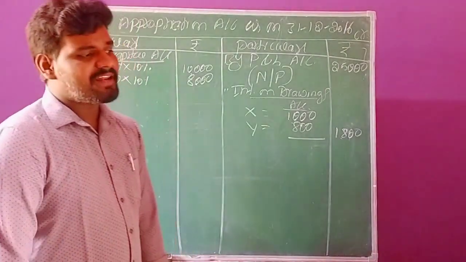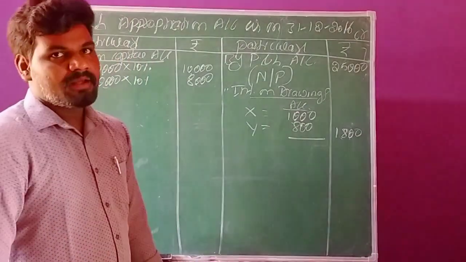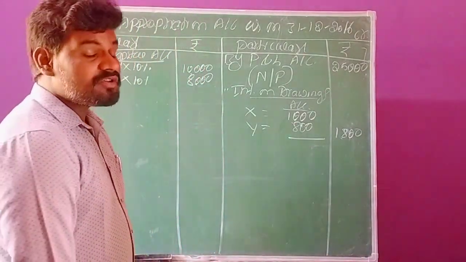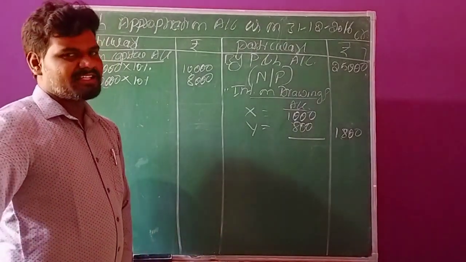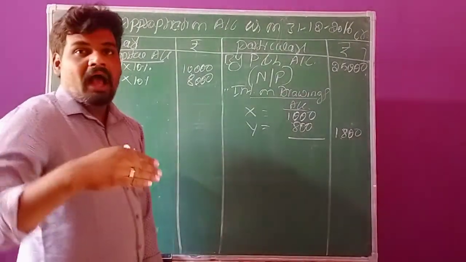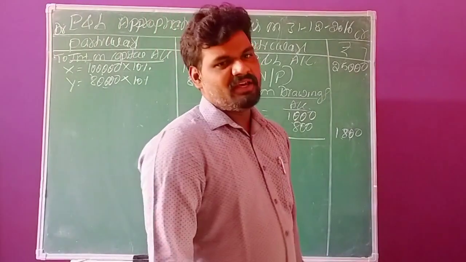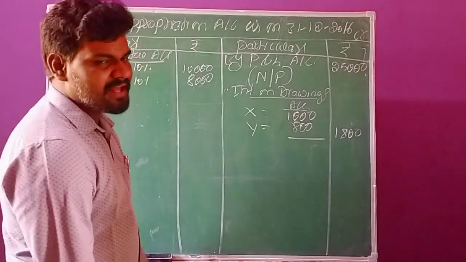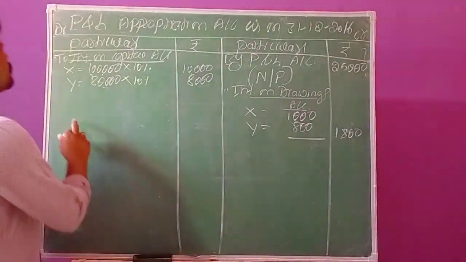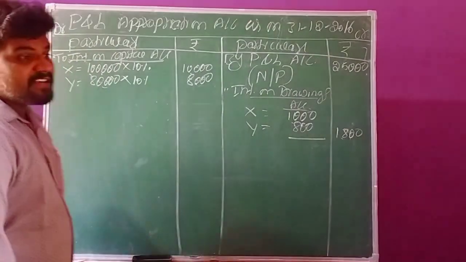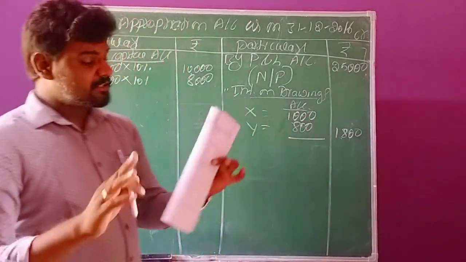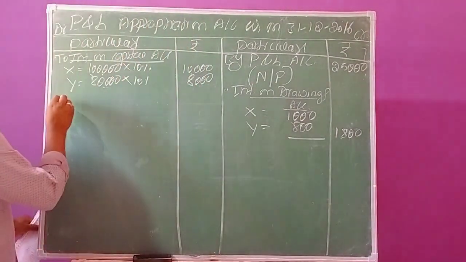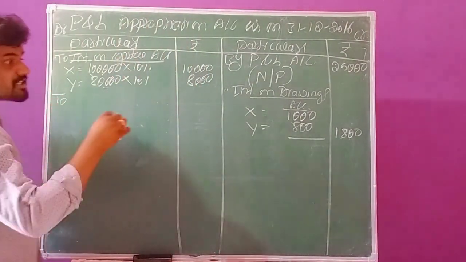Suppose they mention per month, then we need to multiply. Suppose they do not mention anything else regarding this transaction, then we can assume this is an annual commission, right? So the commission is an expense to the business. That's why we can debit it to the appropriation account. And the partner getting the commission is X partner only, who gets rupees 2000. Have to record it on the debit side.